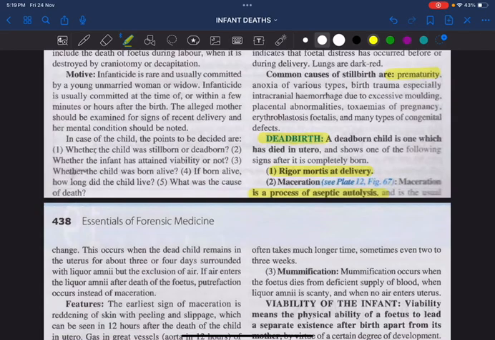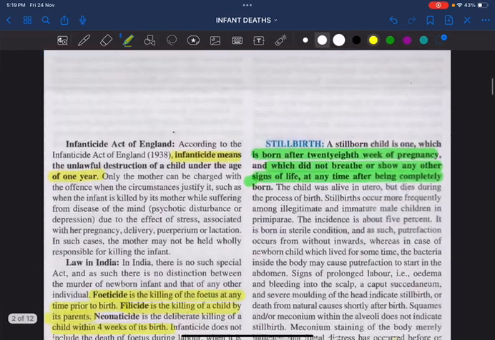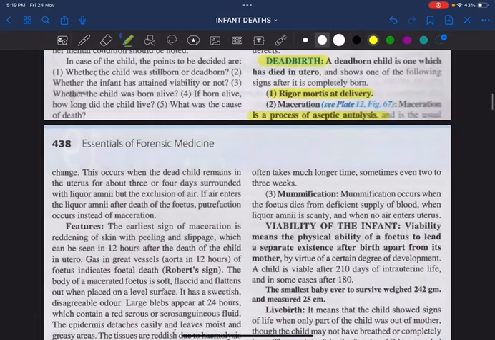Maceration is nothing else but a process of aseptic autolysis. We have something called septic autolysis and aseptic autolysis. It is actually one of the decomposition changes following death, a late change of death. Here there is aseptic autolysis. We call it maceration, which occurs exclusively in utero, in the case of intrauterine dead babies.